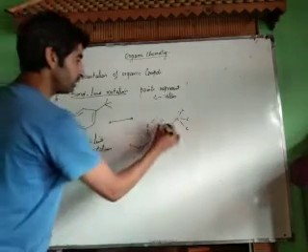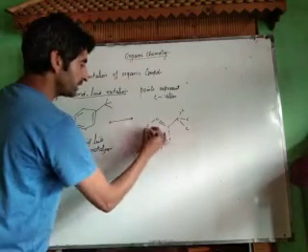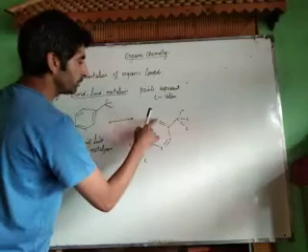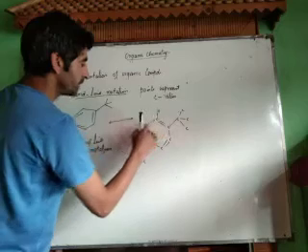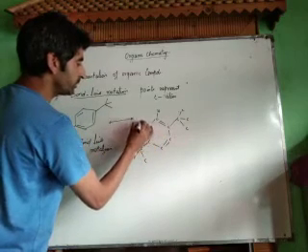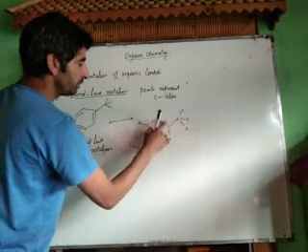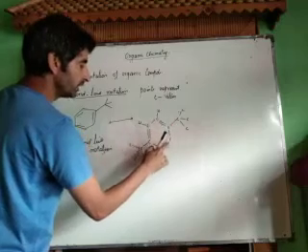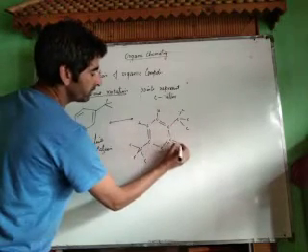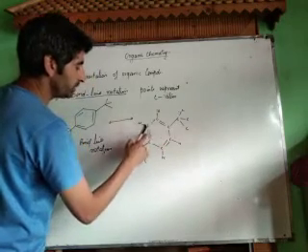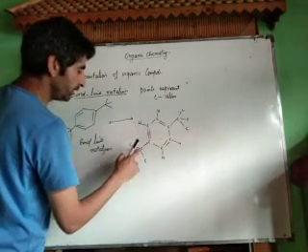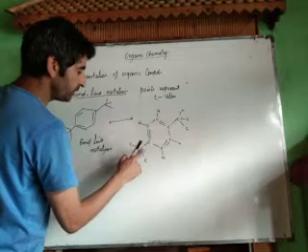Now see what we have to do. We have to satisfy the valency of this carbon. It has 1, 2, 3 bonds, therefore 1 hydrogen atom. It has 1, 2, 3 bonds, therefore 1 hydrogen atom. It has 1, 2, 3, 4, no hydrogen atom. 1, 2, 3 and 4, 1 hydrogen atom. 1, 2, 3 and 4, 1 hydrogen atom. 1, 2, 3, 4, no hydrogen atom. Now this 1, 2, 3, 4, no hydrogen atom.